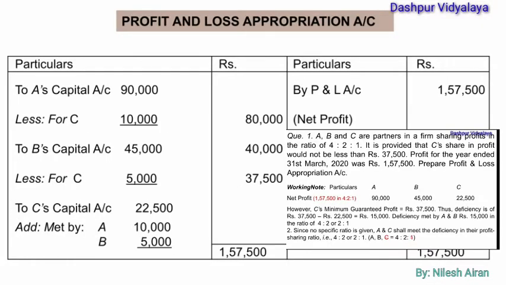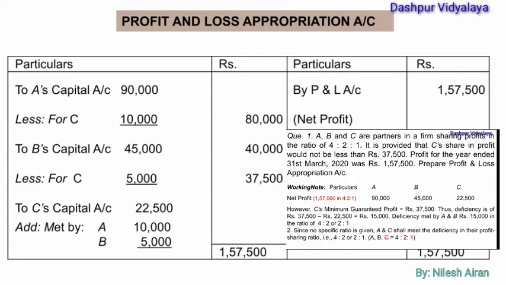Let's see how the P&L appropriation account will be prepared. First of all, the net profit, 1,57,500, will be transferred to the credit side. Then the profit will be distributed among A, B and C in their own ratio, which is 90,000, 45,000 and then 22,500.